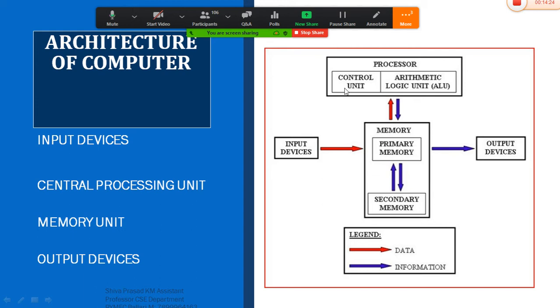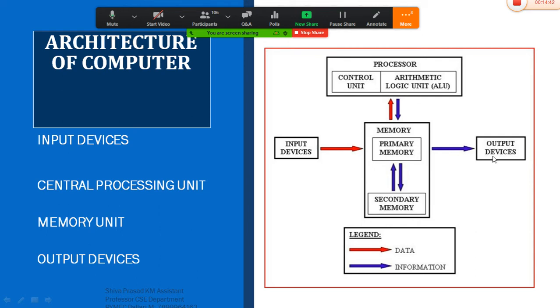Once the logical operation is completed and the output has been obtained, that output will be transferred back to the control unit, the control unit will transfer it back to the memory, and the memory will transfer it back to the output device.